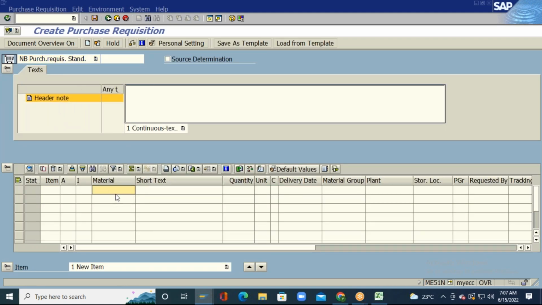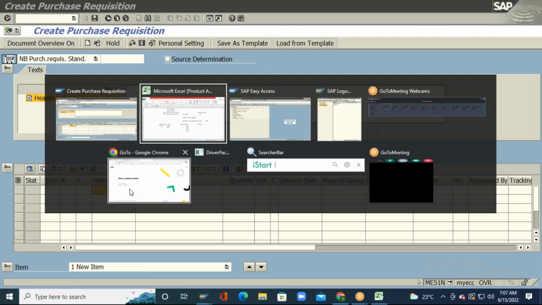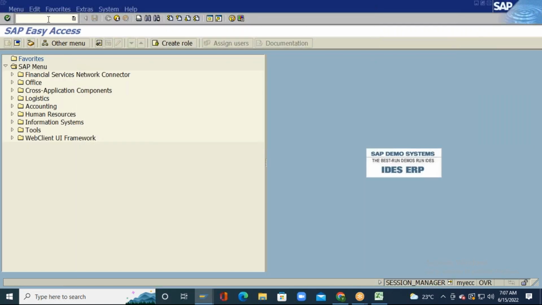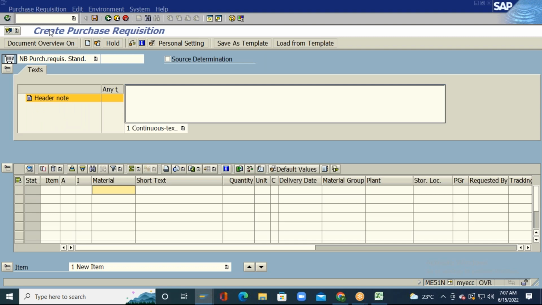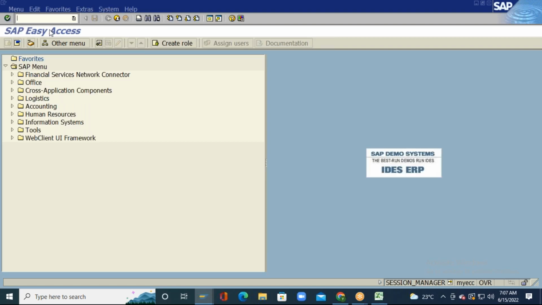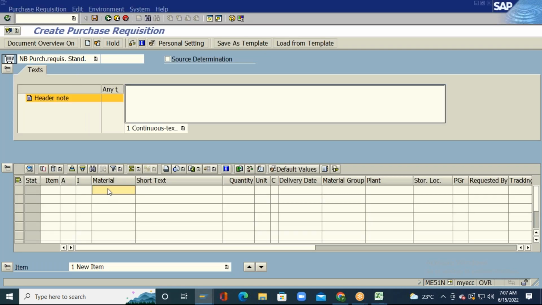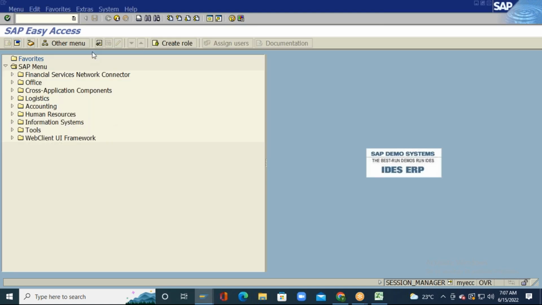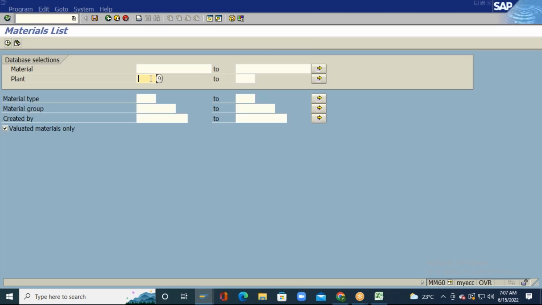Let us say the material is, I will go to IN47, right? So what is the material? X890. I think X890. I will take MMB. I will go to MM60 and I will put IN48 as the plant.